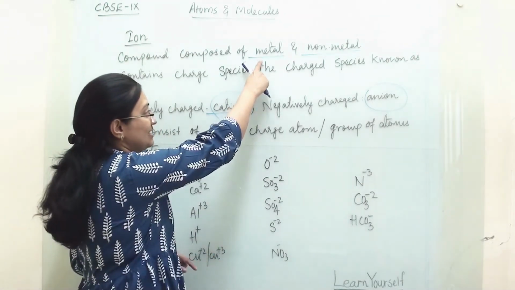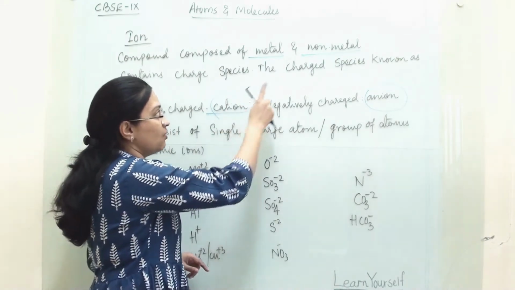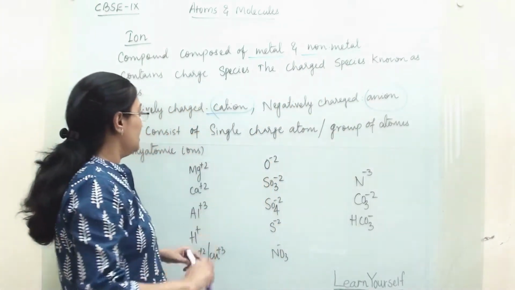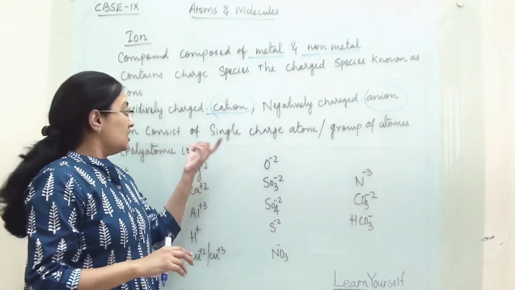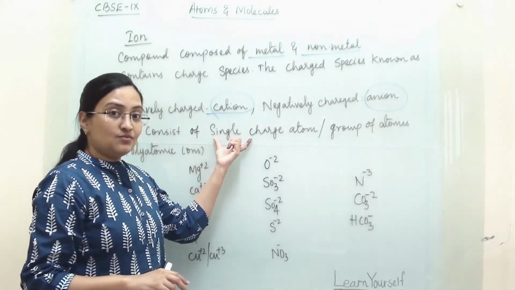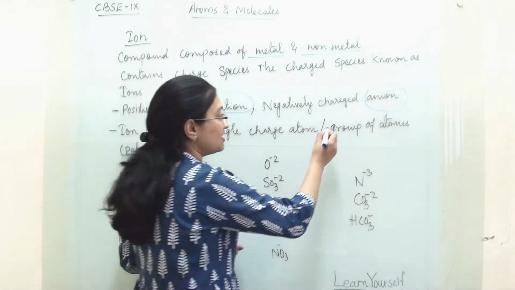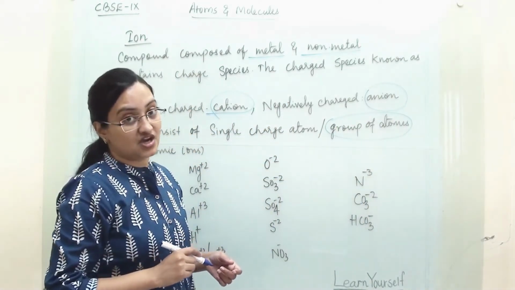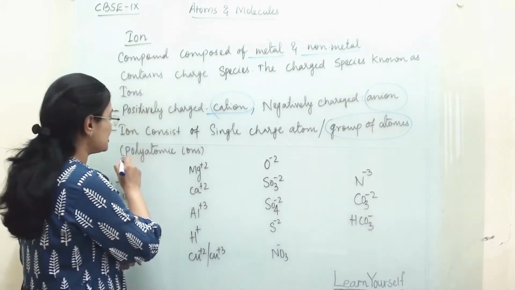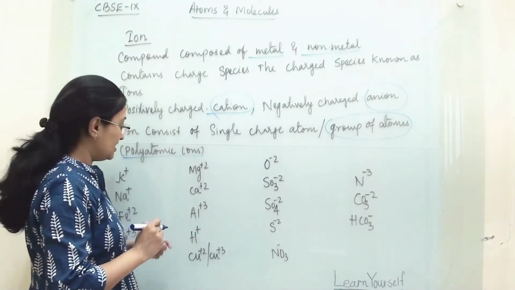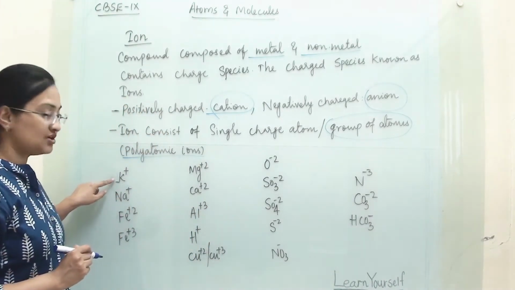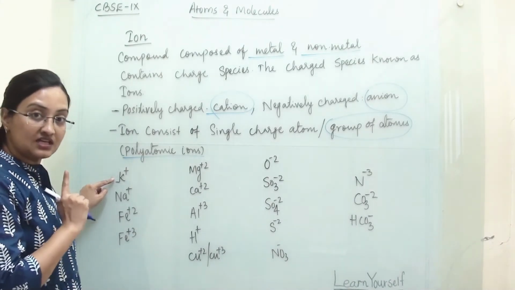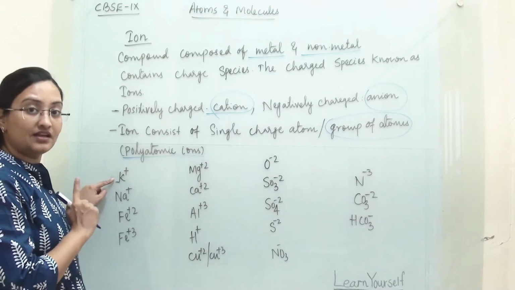All the metal elements will form cations. All the non-metal elements will form anions. Ions are single charged atoms, or sometimes a group of atoms carrying a charge, which are known as polyatomic ions. For example, potassium is made up of one atom, so this is a positive ion, a cation.